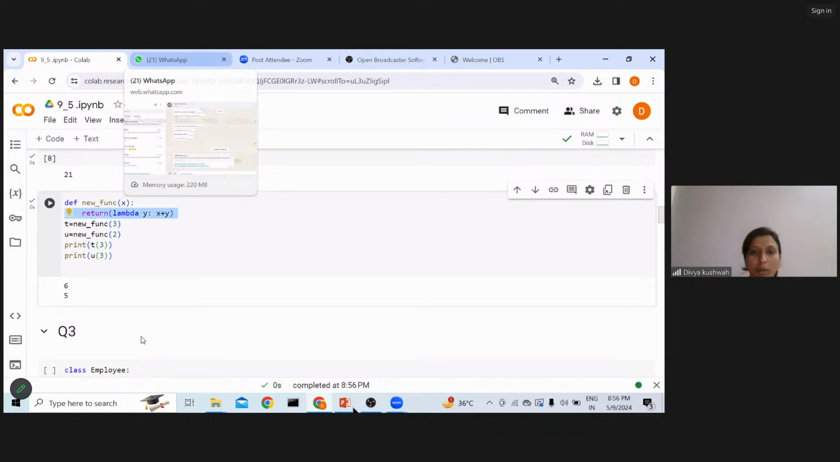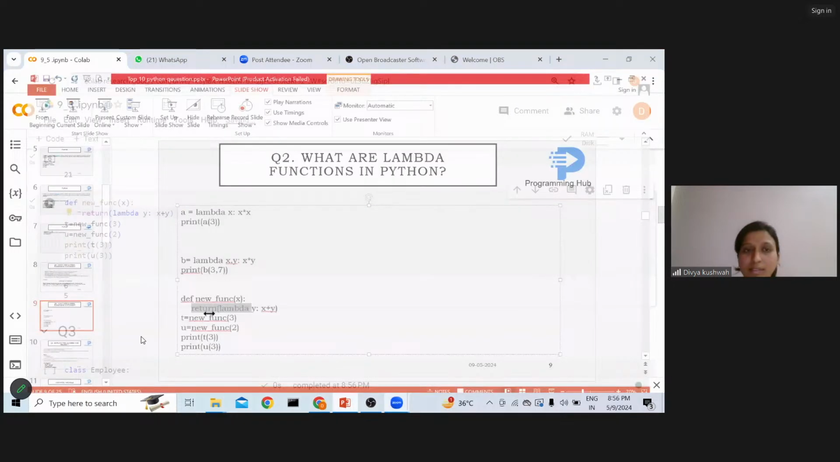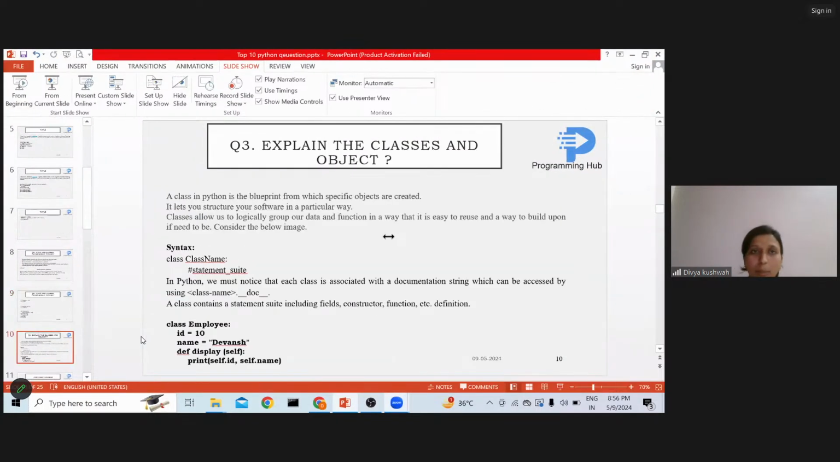Back to the PPT. Now question number 3: explain classes and objects. What are classes? Classes help me to create objects, and a class is one kind of blueprint. It is an OOP concept basically.